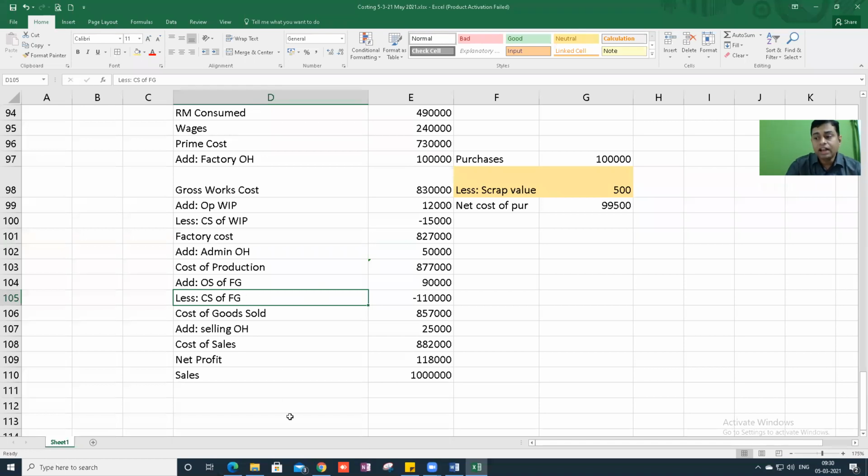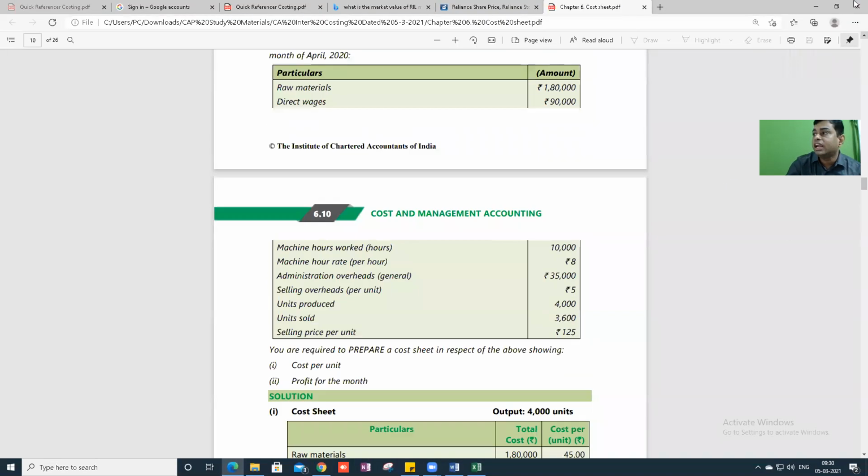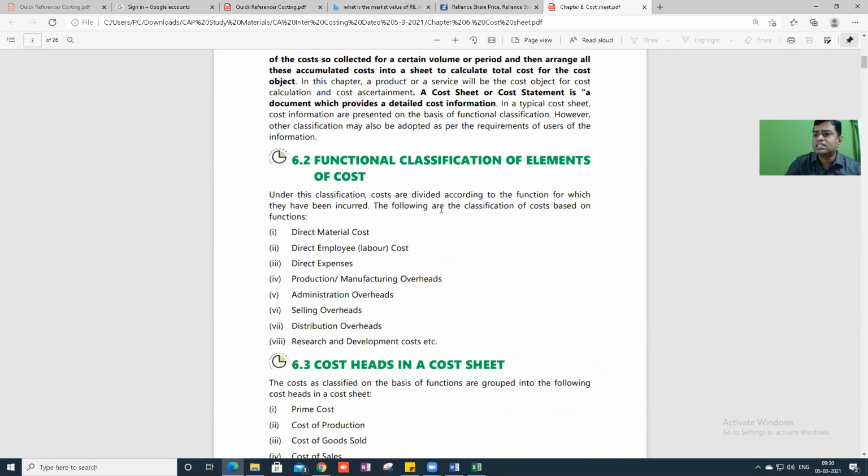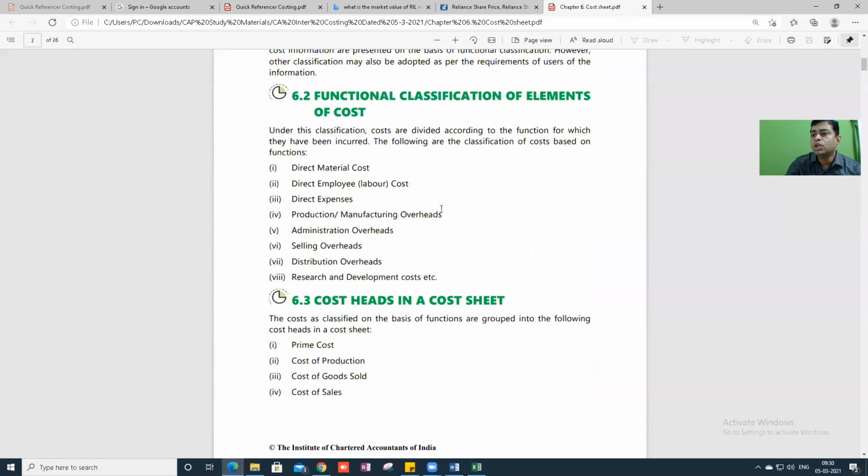Take care. 6th chapter cost sheet, read theory. All of you, 6th chapter cost sheet, read theory. This theory is very easy. Just look here. They are saying functional classification of elements: material cost, employee cost, expenses, production overheads, admin overheads, selling overheads, distribution overheads, research and development.